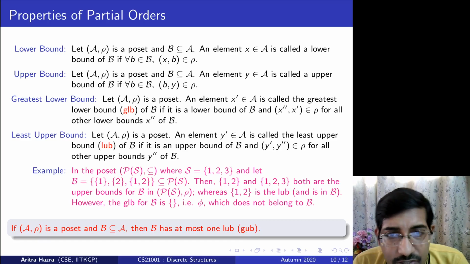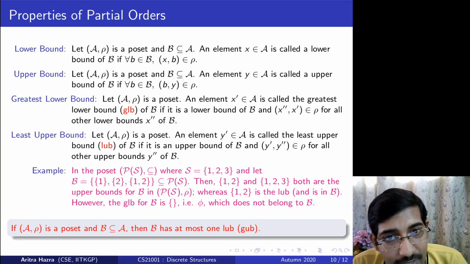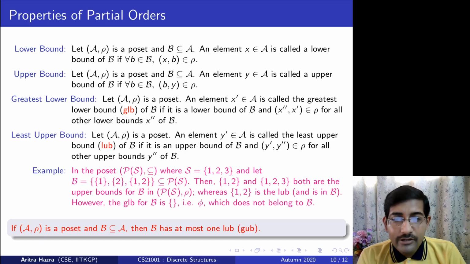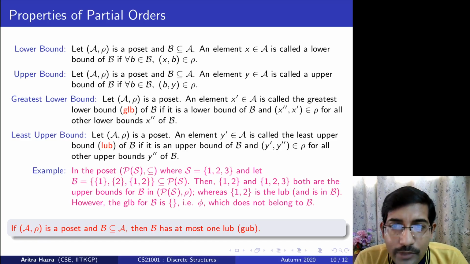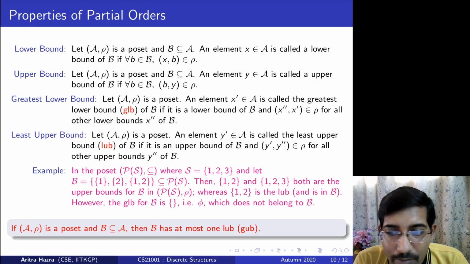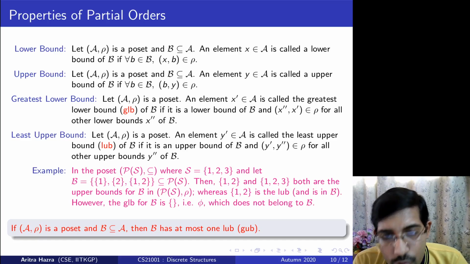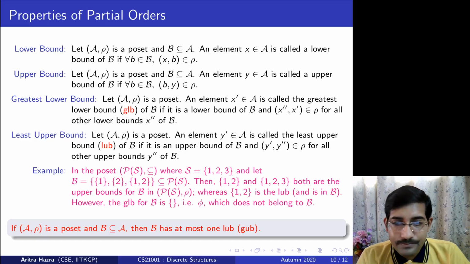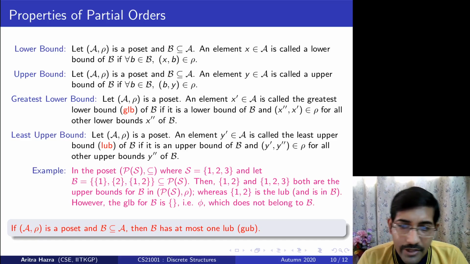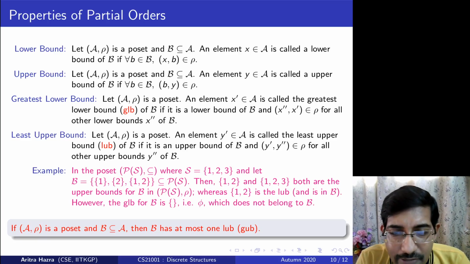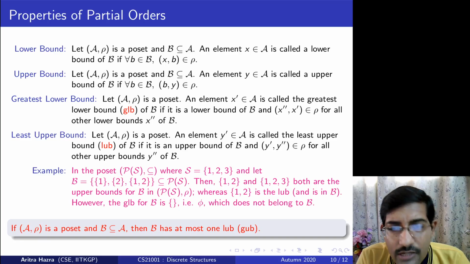It is very straightforward, as I have shown you. It has at most one least upper bound. So it should not be more than one. If it has, you just try to prove it by contradiction, assuming that there are more than one least upper bound and see what happens. This will be a pretty straightforward one. Just try it yourself. I give it as an exercise. If you understand the previous proofs, it is very straightforward to do.